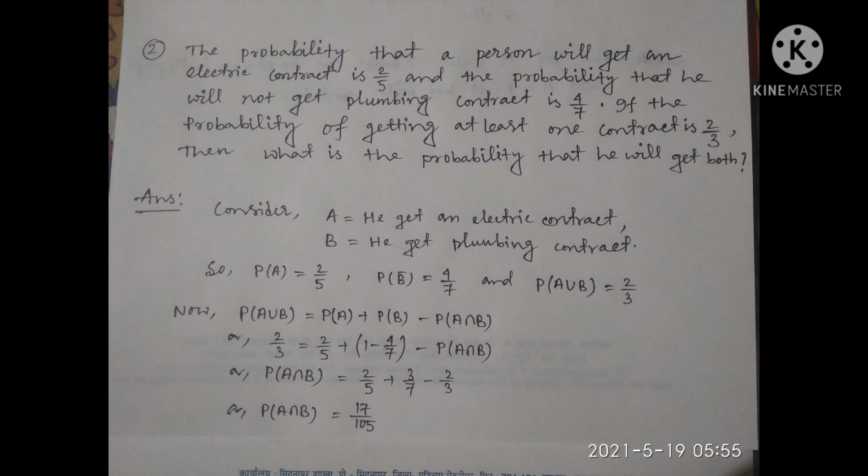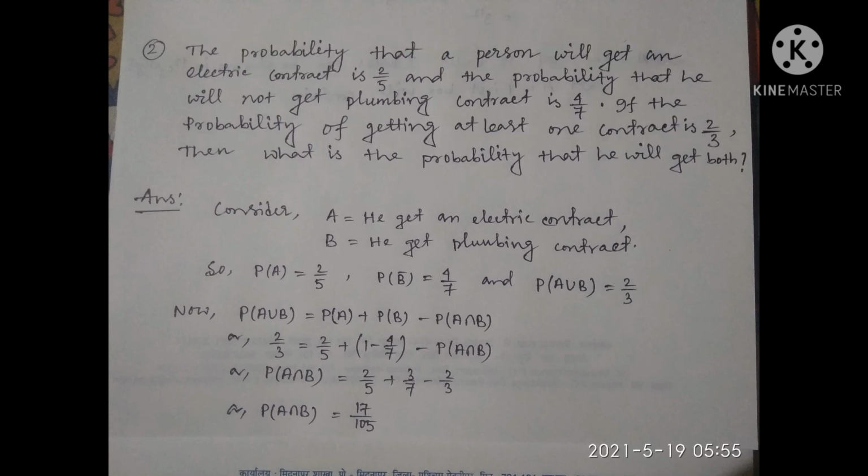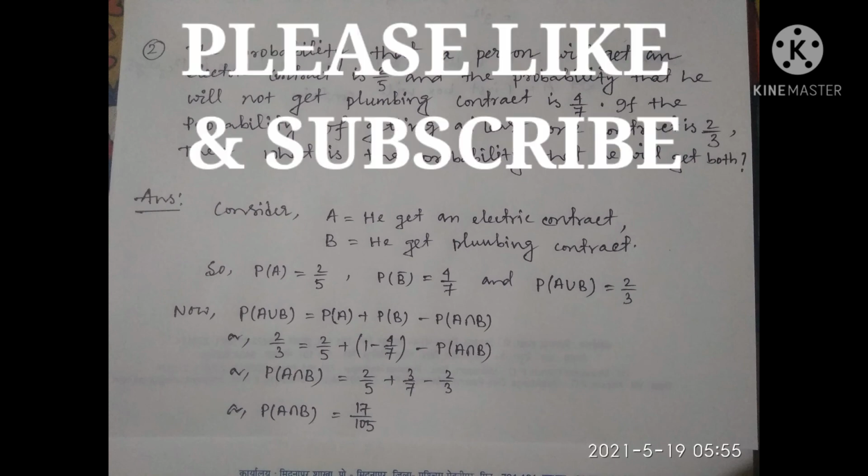Putting these values and simplifying, we get P(A intersection B) equal to 17 by 105, which is the required probability. That is, the probability that the person will get both the electric contract and the plumbing contract is 17 by 105.